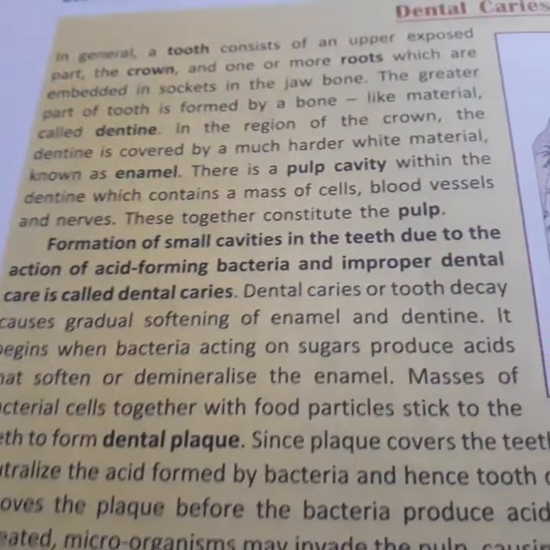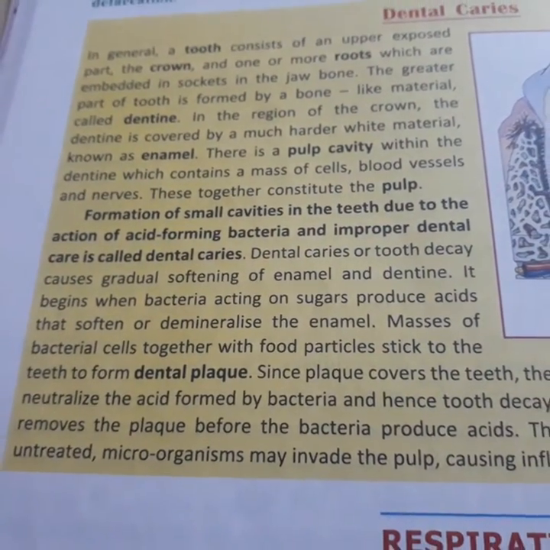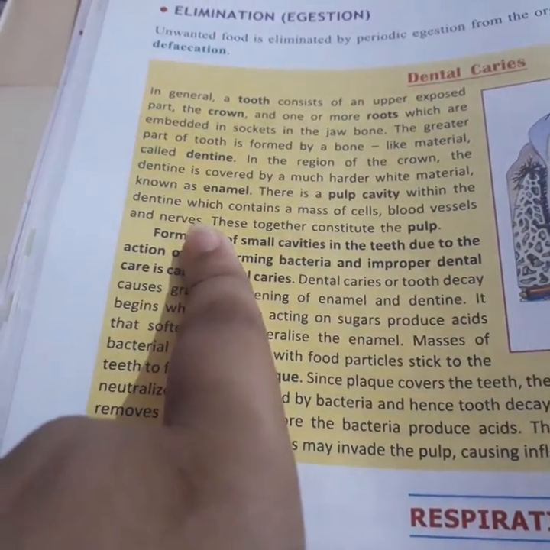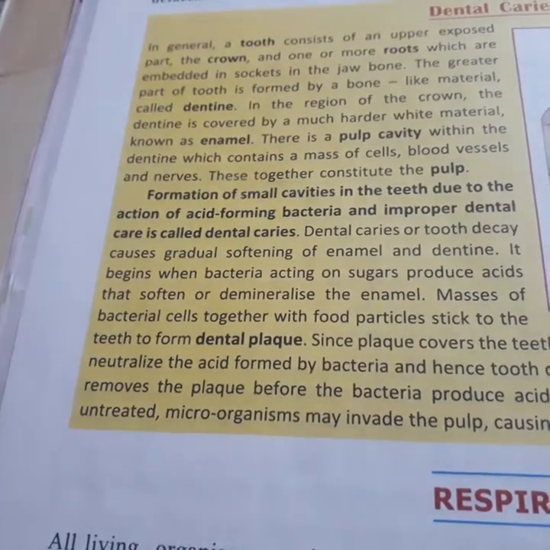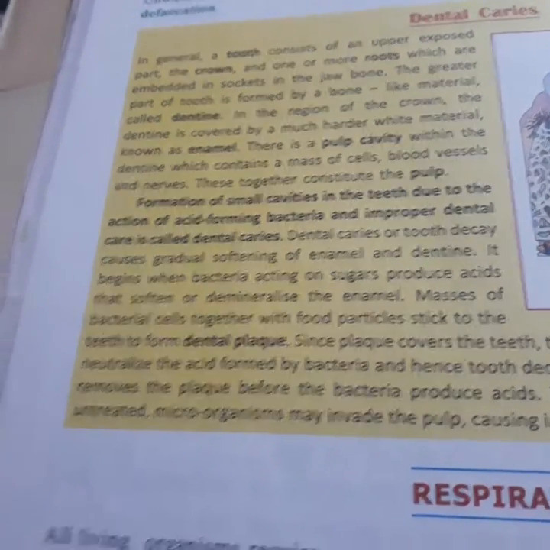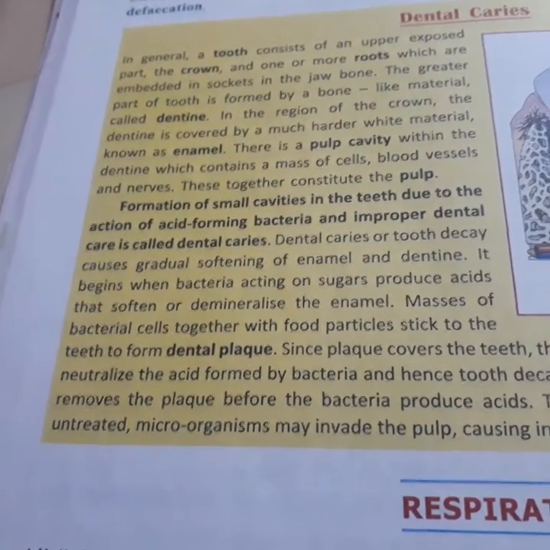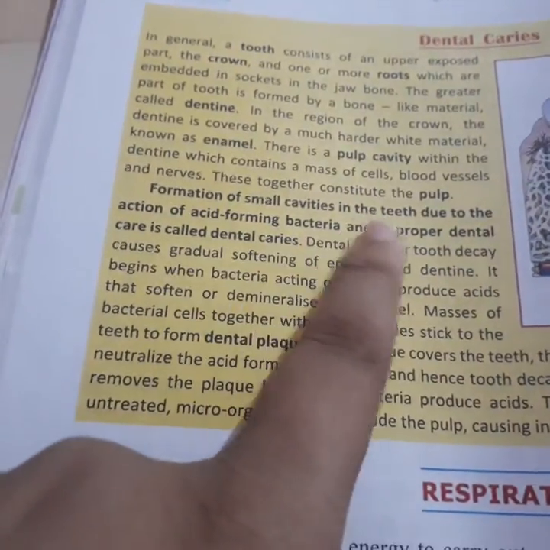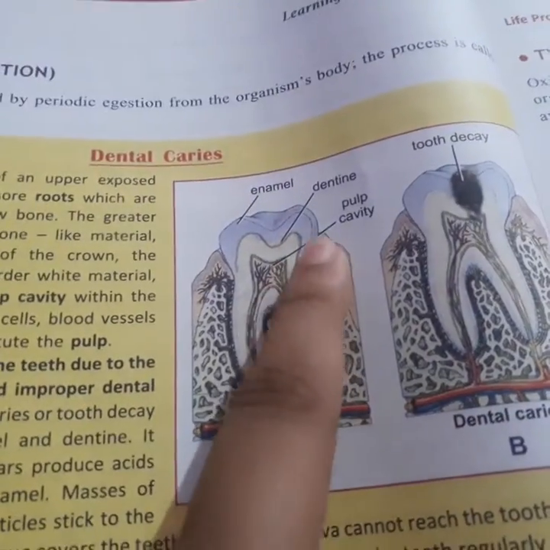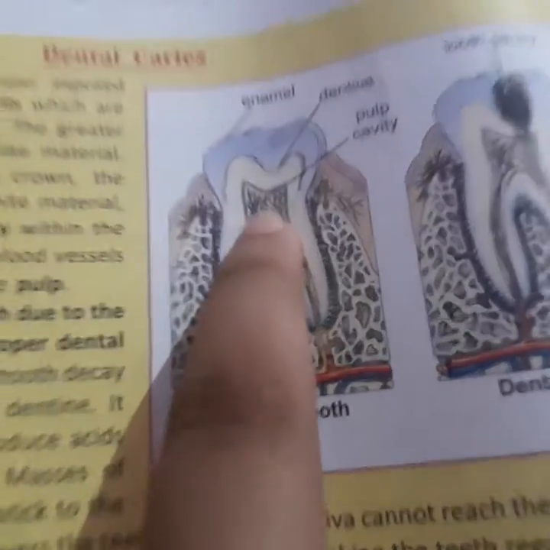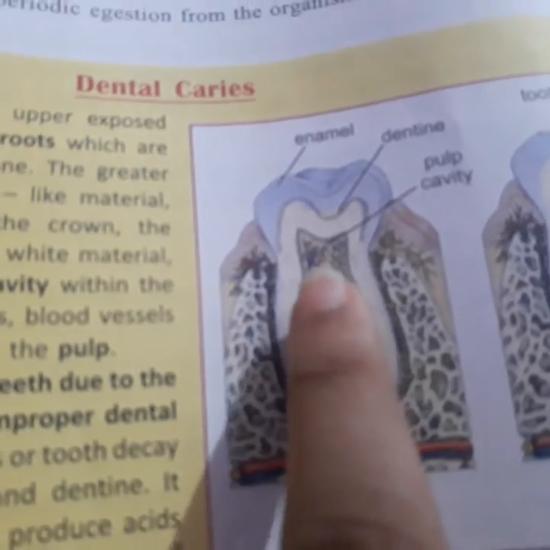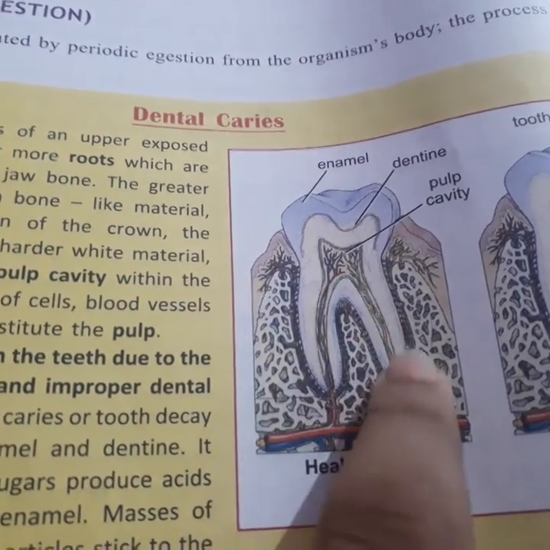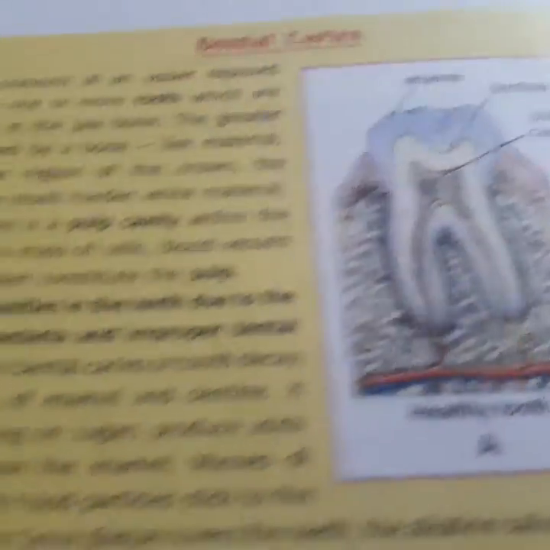And here there is a pulp cavity within the dentine which contains a mass of cells, blood vessels and nerves. Cells and blood vessels are related to every part of our body, the respiratory, digestive, excretory and nervous systems, everywhere, because these are the channels, the connections of our body. These together constitute the pulp. You can see the pulp cavity, with the arteries, capillaries and veins in blue, red and yellow color, differentiated.